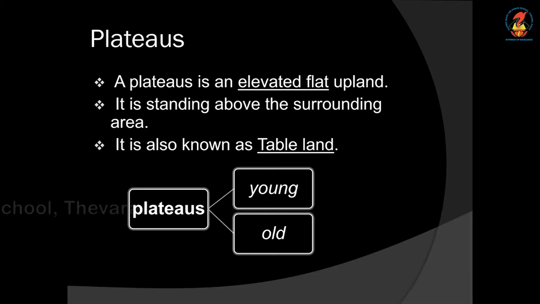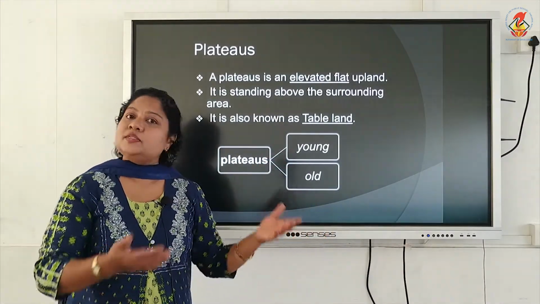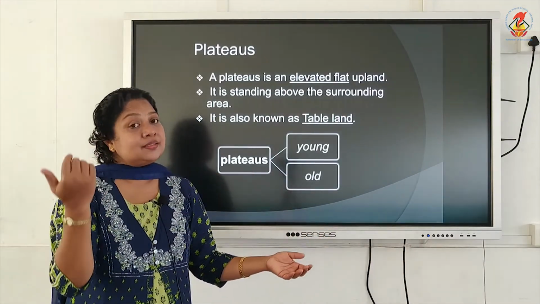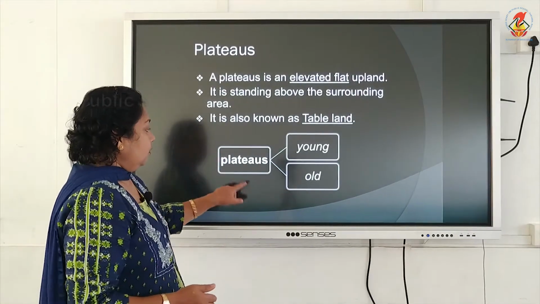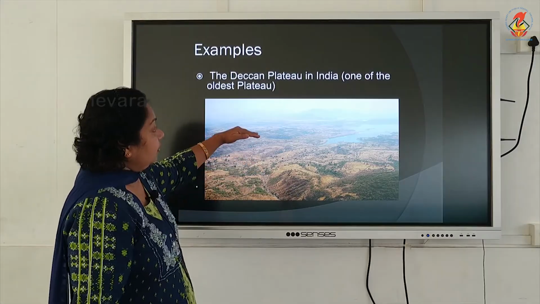So what is a plateau? A plateau is an elevated flat upland. It is standing above the surroundings, above the sea level, and so it is also known as table land. Now plateaus can also be of two types, young plateau and old plateau. What do you mean by young and old plateau? Young plateau means plateaus that have been formed very recently, and old plateaus means those formed millions and millions of years ago.